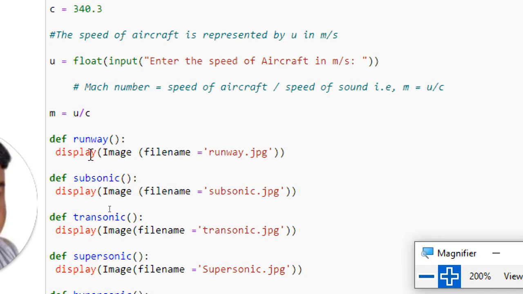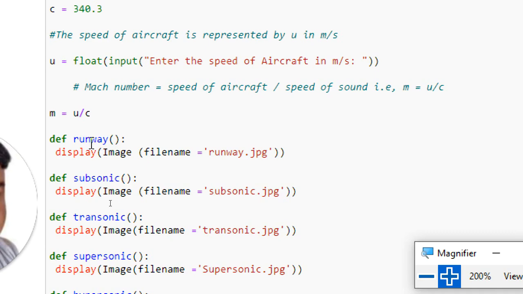Hereafter, if I want to call this particular code, I will simply write runway, open and close parentheses. If I call this, my program will automatically search for this class with the name runway. It will come here, and what is written here will be executed. So for that, I am writing a class with the name runway.